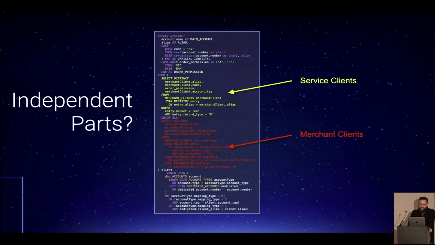But anyway, merchant clients and service clients, we have some inner projections, and we have a union of inner projections, and we have an outer projection, and those outer projections have a bunch of other things on the bottom. And those things ultimately join onto some other things with some incredibly complex conditions that I really don't want to go into because nobody cares.